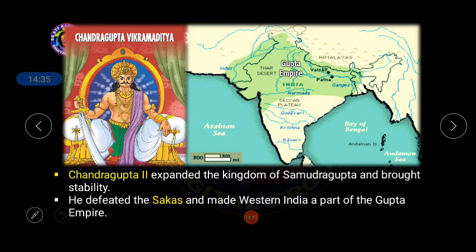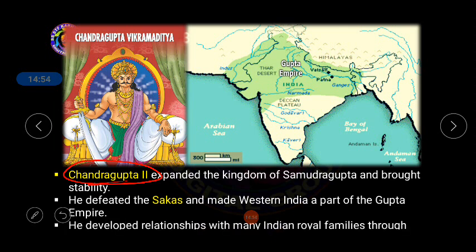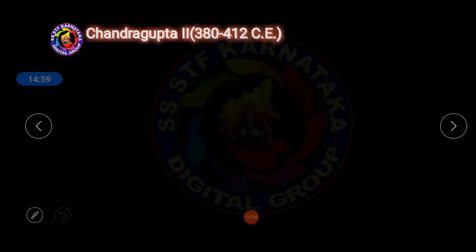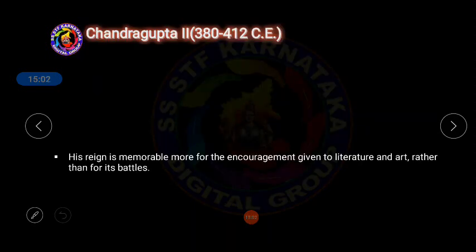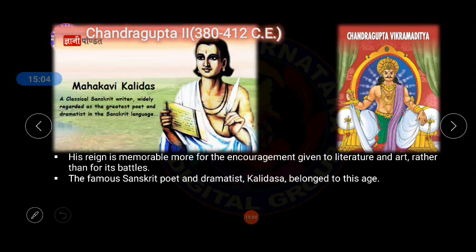Next, after the end of Samudragupta, came another person, Chandragupta II. He expanded the kingdom of Samudragupta and brought stability. He defeated the Sakas and made western India a part of the Gupta Empire. Next, he developed relationships with many Indian royal families through marital relations, even through war, and his reign is memorable more for the encouragement given to literature and art than for his battlefield.